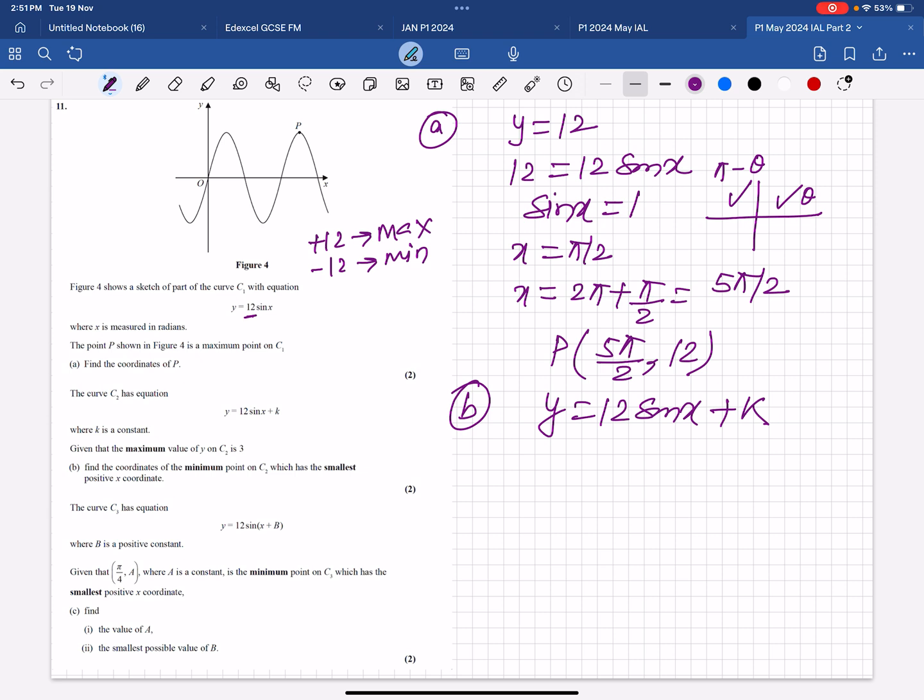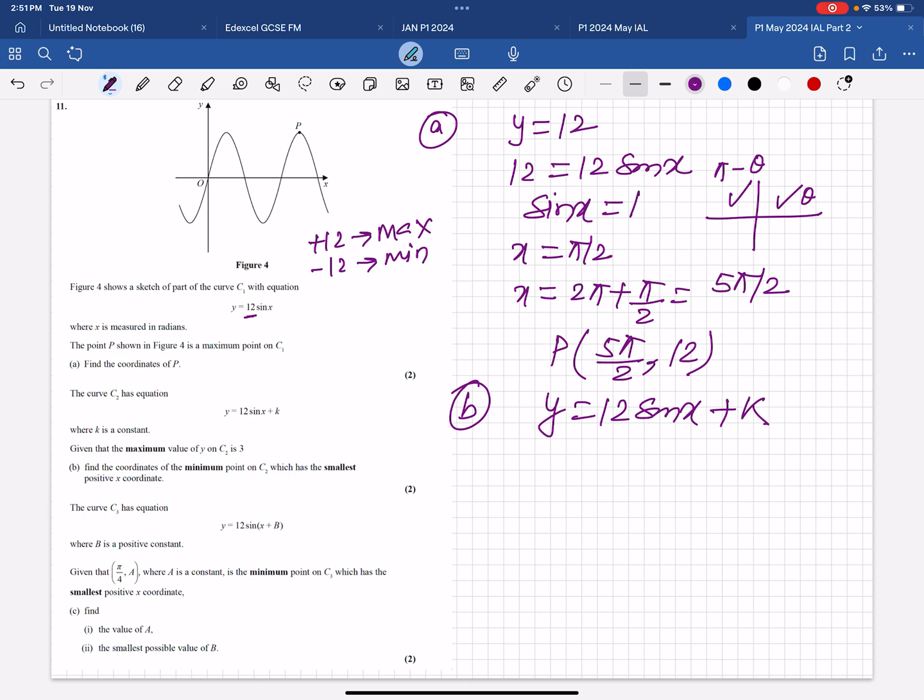Maximum is 3. So look, the maximum of 12 sin x is 12.